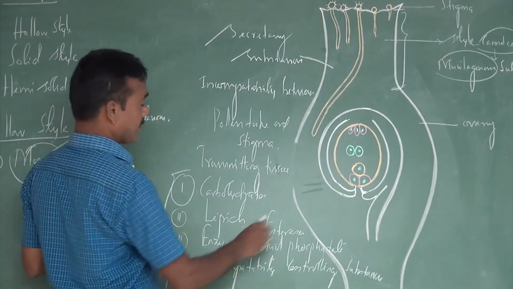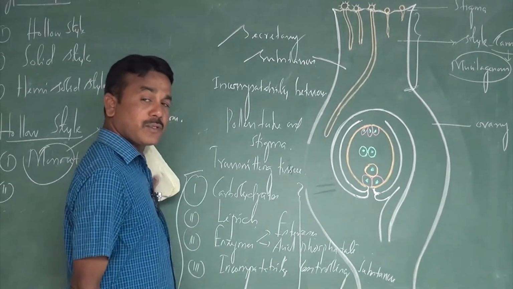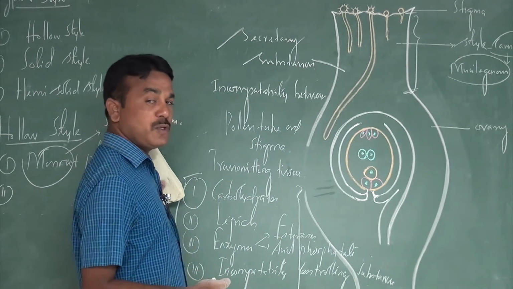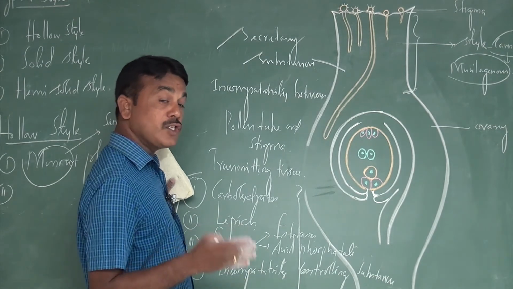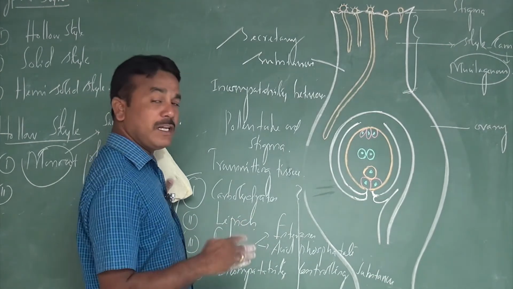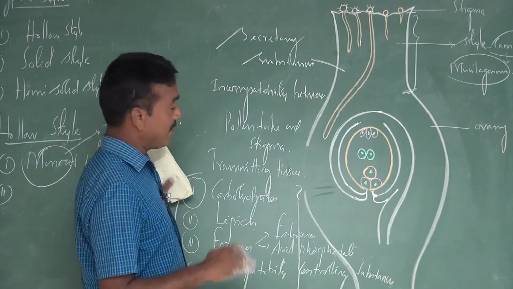These substances give nourishment to the developing pollen tube and control incompatibility between the pollen tube and the stigma.